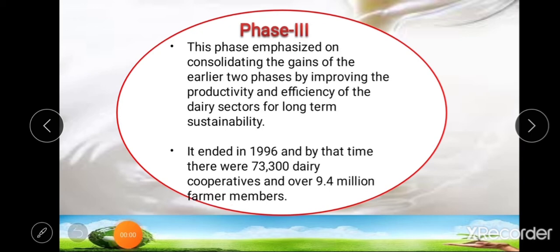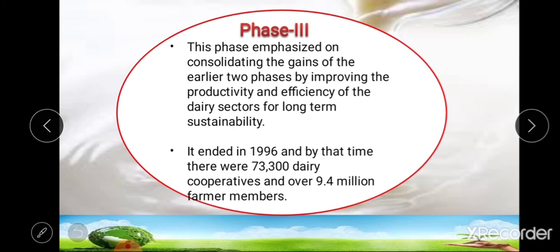Next, that is phase third. So this phase third emphasized consolidating the gains of the earlier 2 phases, that is phase first and phase second, by improving the productivity and efficiency of the dairy sector for long-term sustainability. That means this third phase started in 1985 and ended in 1996. At the end of phase third, there were about 73,300 dairy cooperatives and over 9.4 million farmer members.